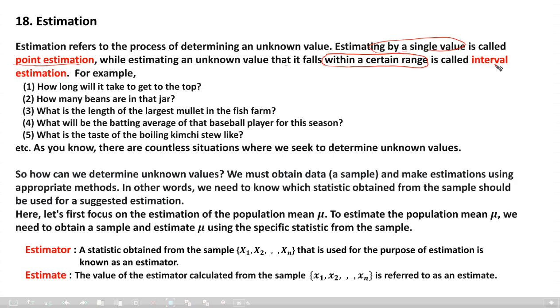Let's see some simple examples. How long will it take to get to the top? While climbing a mountain, sometimes we want to know how many minutes are left to the top, that kind of thing. Okay? How many beans are in the jar? What is the length of the largest mullet in the fish farm? Okay, largest length, unknown value. What will be the batting average of a baseball player for this season?